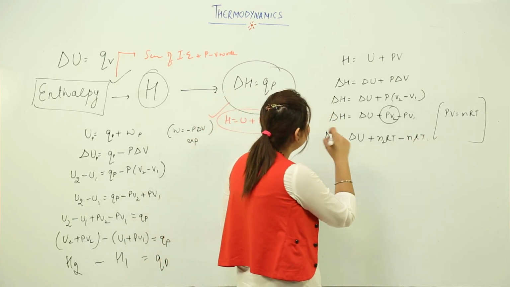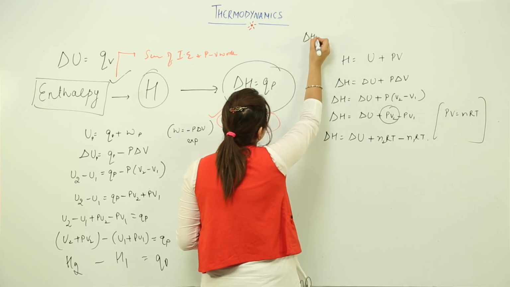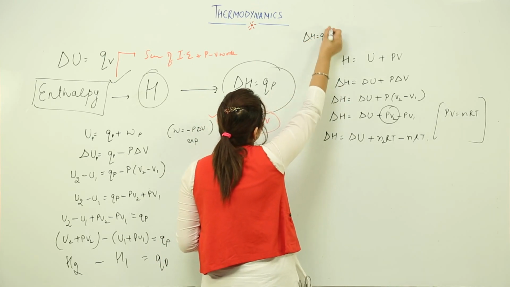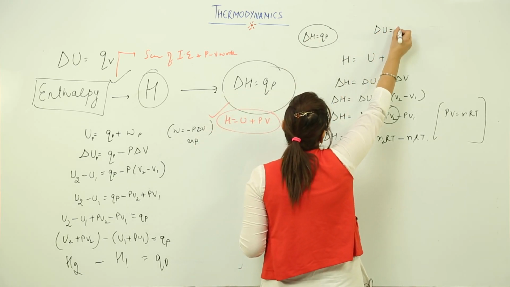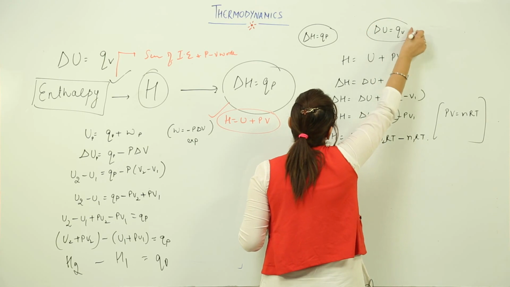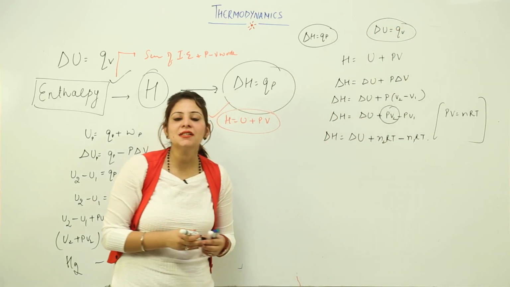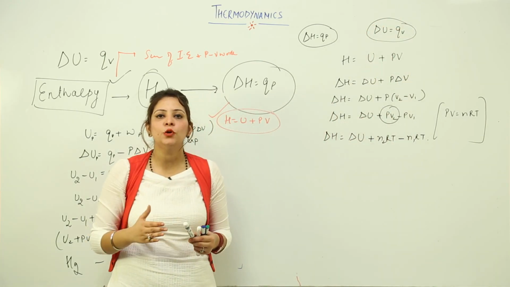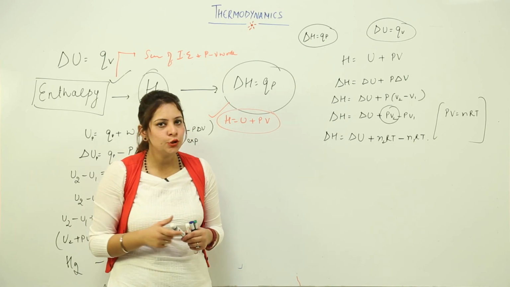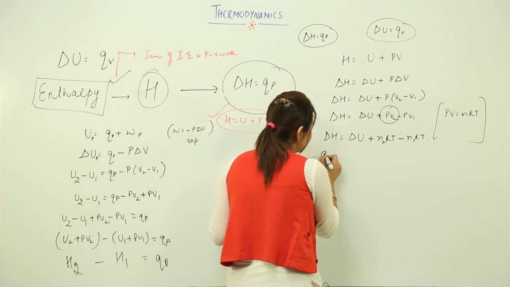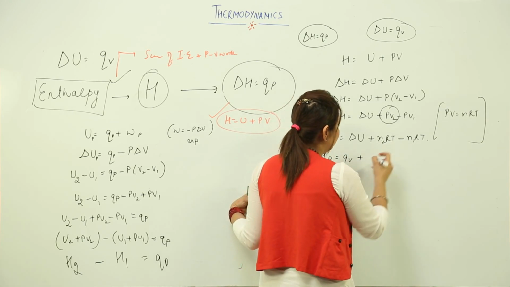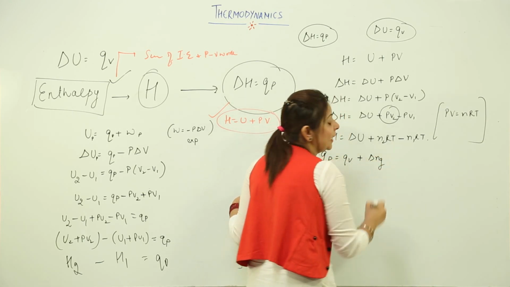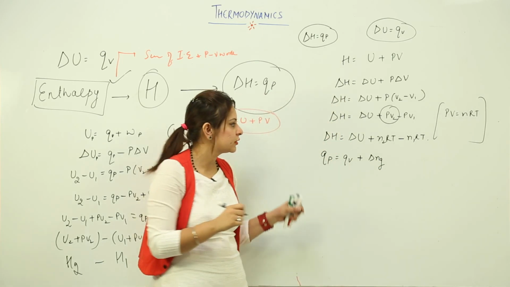Now we know that delta H is nothing but the heat energy released or absorbed at constant pressure. And likewise, delta U is the heat energy released or absorbed at constant volume. So in place of delta H and delta U I can write QP and QV. So this is what I am doing: QP is equal to QV plus (n2 minus n1), which is delta Ng, the change in the number of gaseous moles, times RT.